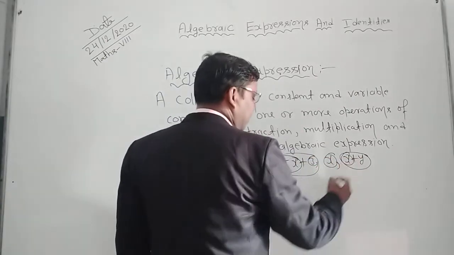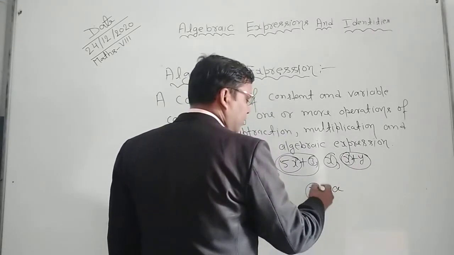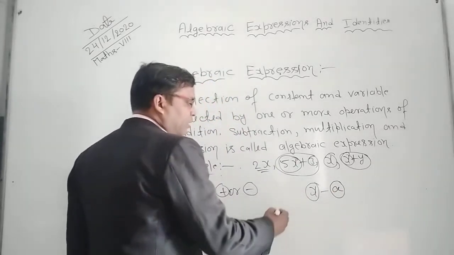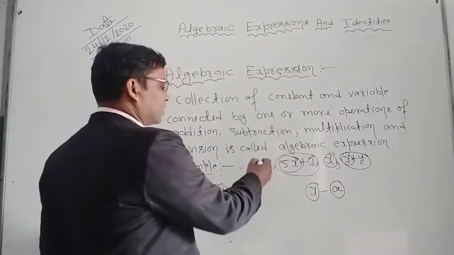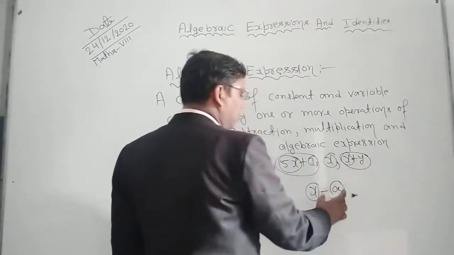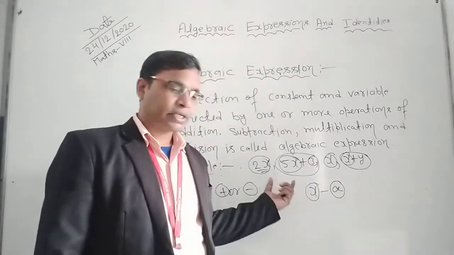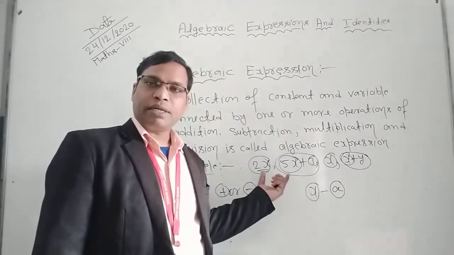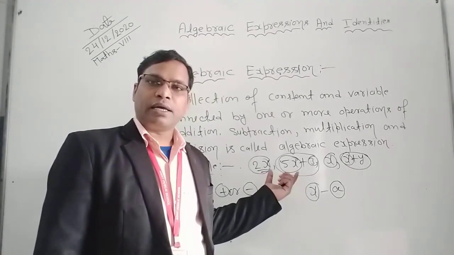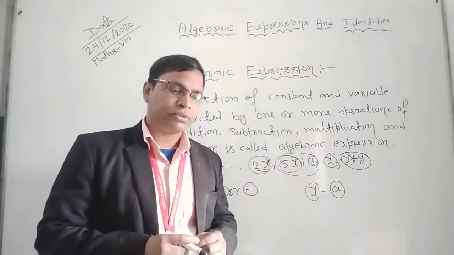Here x plus y, two terms: x is a term and y is also a term. So this is a single term, this is two terms. In this way, the various parts of the expression separated by plus or minus are called terms.